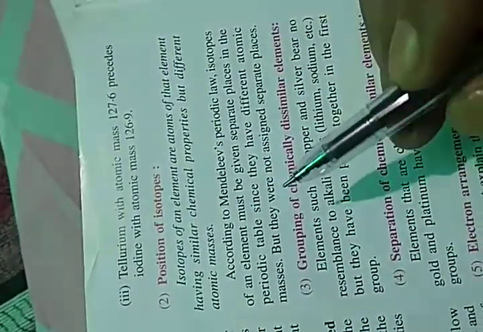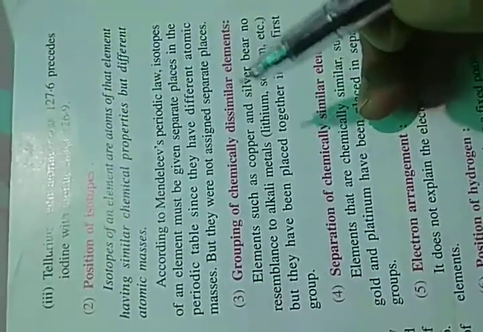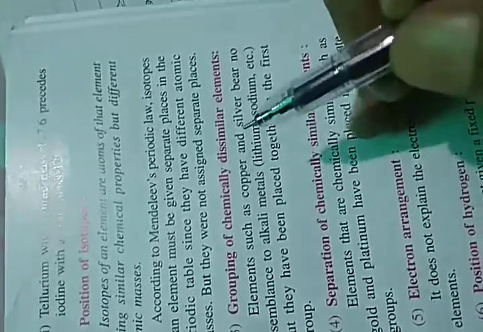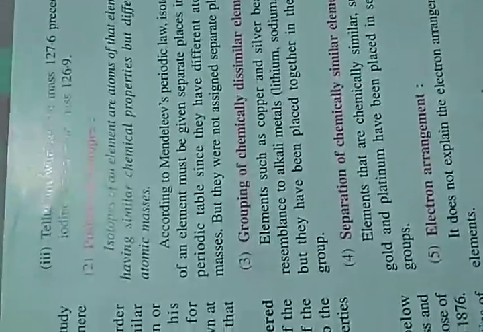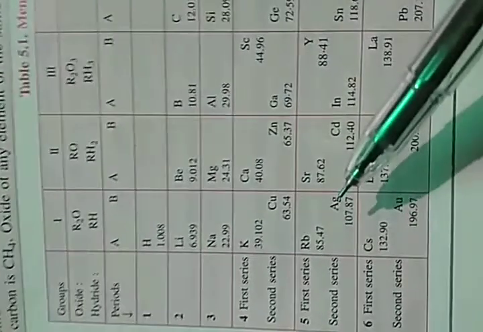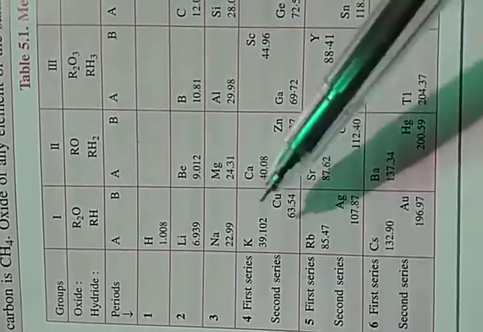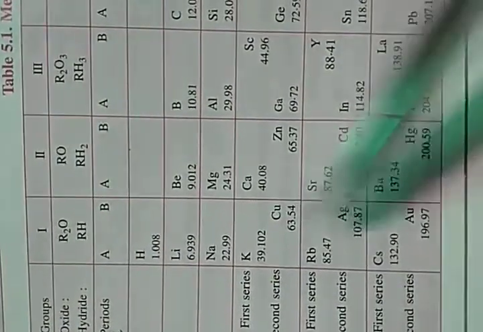According to Mendeleev's periodic law, isotopes of an element must be given a separate place in the periodic table because they have different atomic masses. But it was not done so. Grouping of chemically dissimilar elements: I told you, elements such as copper and silver have no resemblance. Both have different properties, yet they are placed in one group.